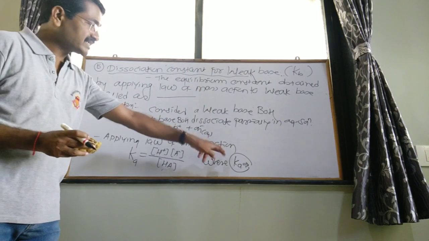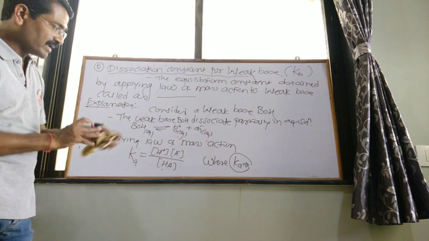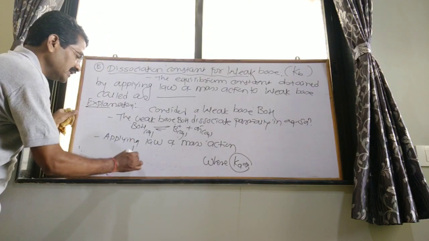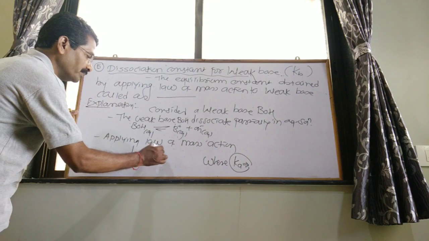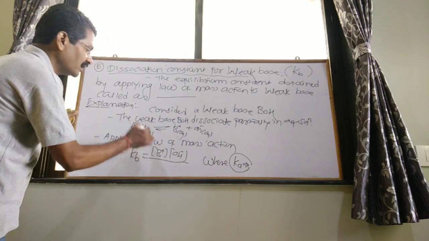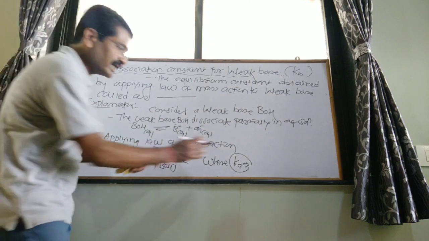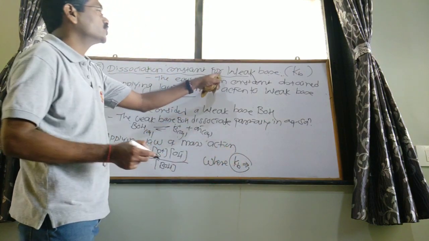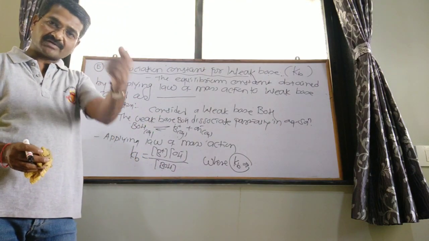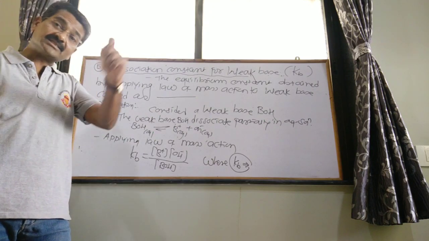By applying law of mass action, as for the dissociation constant of weak acids, we get the equation Kb equal to concentration of B plus into concentration of OH minus, ionized ions, divided by unionized BOH. Where Kb is called the dissociation constant for weak base. So we get Ka for weak acid and Kb for weak base.